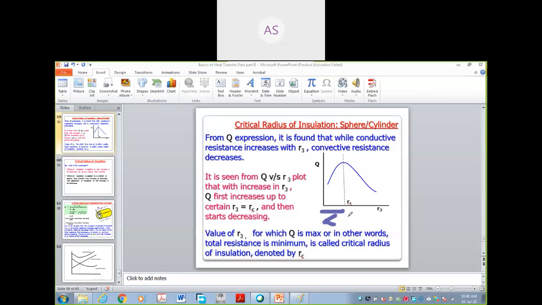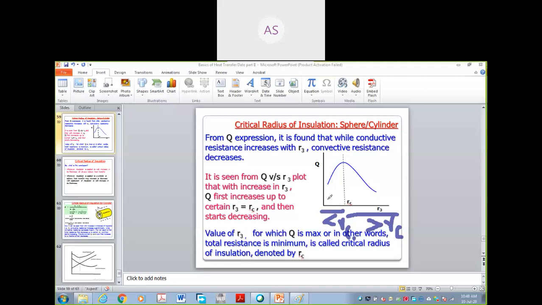If you go on increasing the radius of insulation, and that radius is greater than RC, this part is greater than RC and this part is less than RC. All these radii are less than RC, and all these radii are greater than RC.